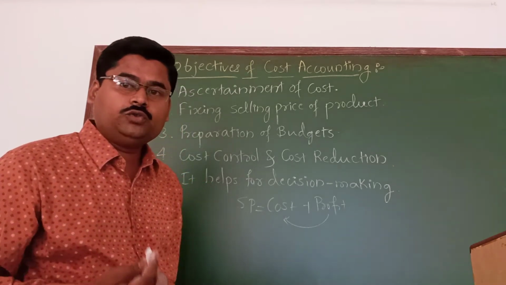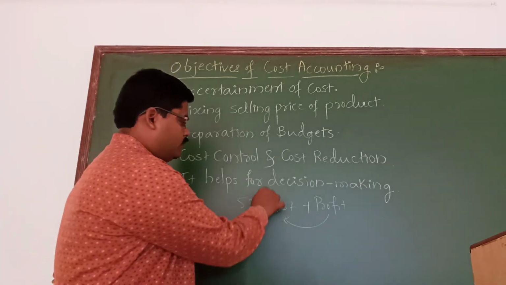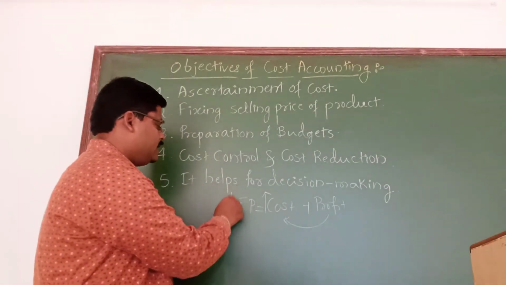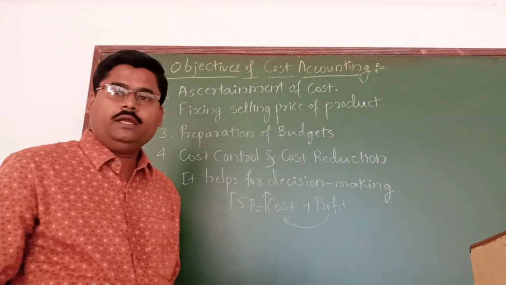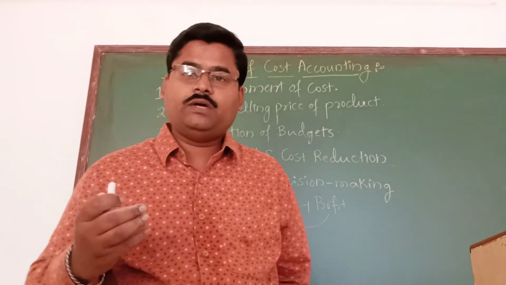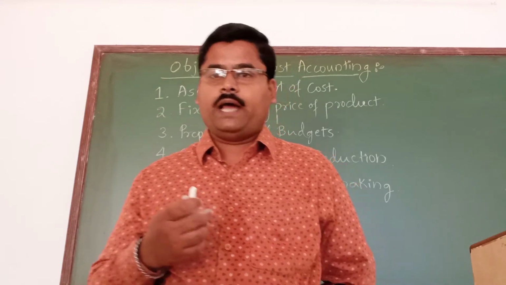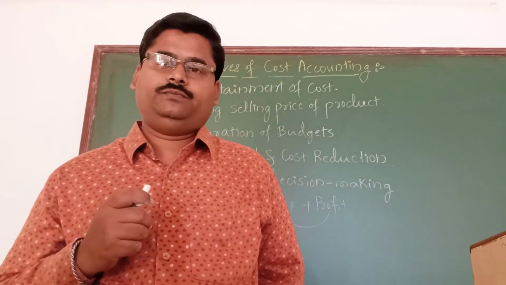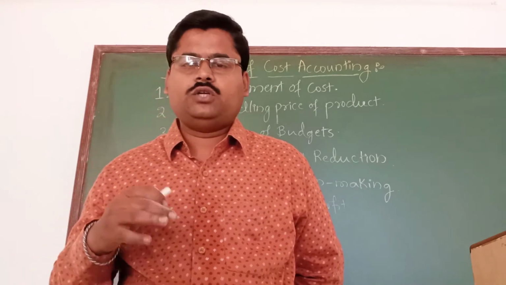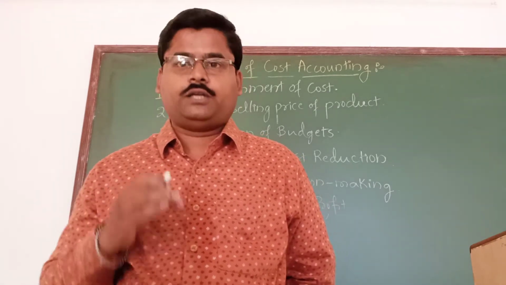If we incur more cost, automatically the selling price will be more. It gives way for a sudden increase in the price level. That is what we mean by inflation. Automatically it is a burden on the customer, who will not prefer our company's product.